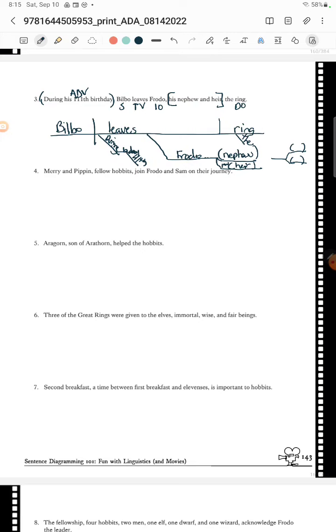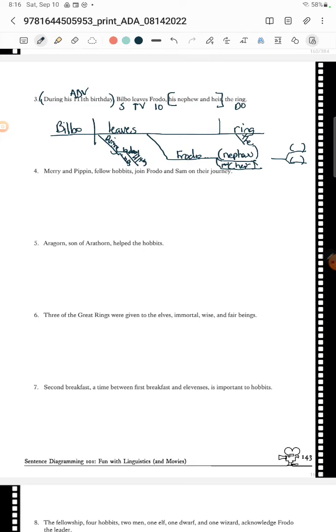Oh, and it's like his nephew and heir. So I ran out of room for that too. See, this is why I use programs to diagram and not tiny little spaces on computer screens. Okay. Moving on. Did I get all the words? Leaves Frodo, and so on. Oh, it was his birthday. Skip to his. There we go.